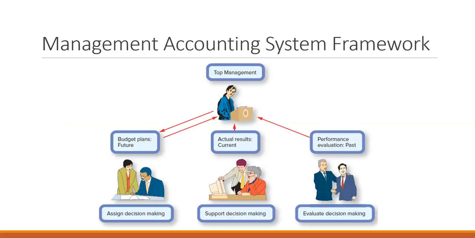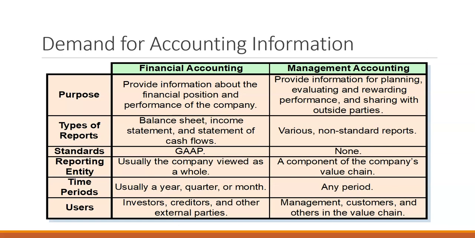When we look at that management accounting framework, we see here that we have performance evaluation of historic information. We're going to look at what did we do, and did we do what we planned to do. We're going to be looking at future plans in creating budgets, and we're going to look at our current actual results. These things all work together as part of management accounting to help us make decisions as an organization about how we perform our business.